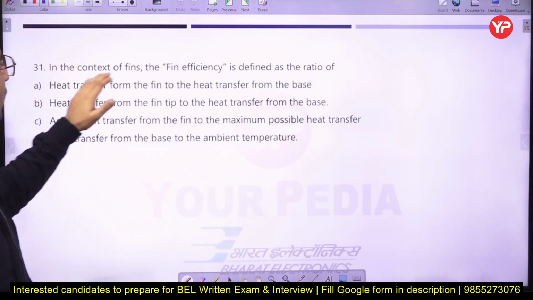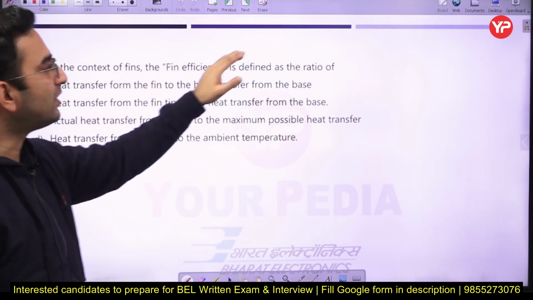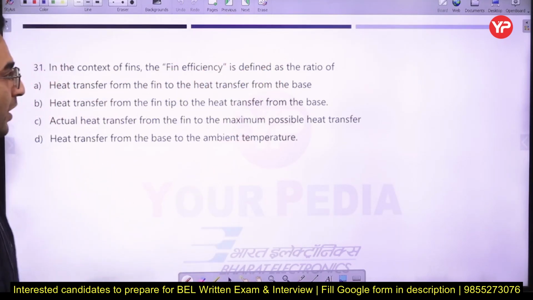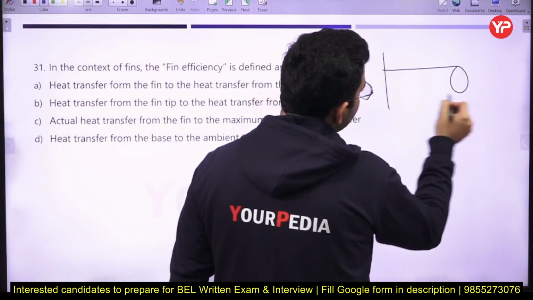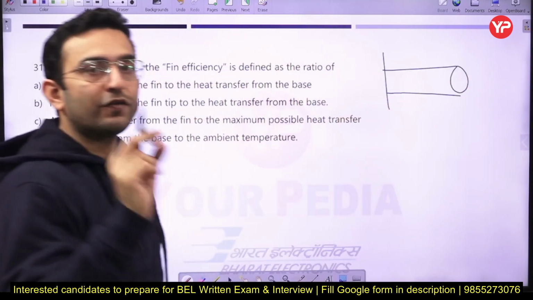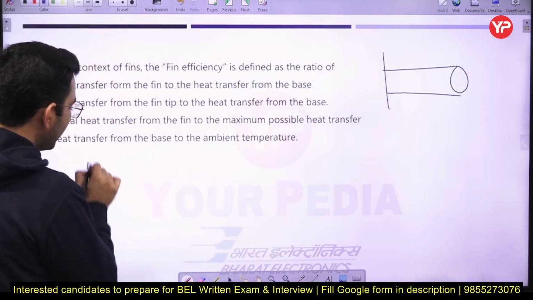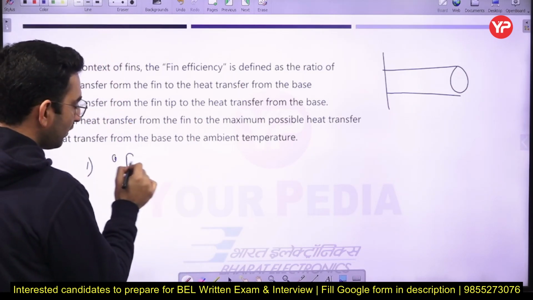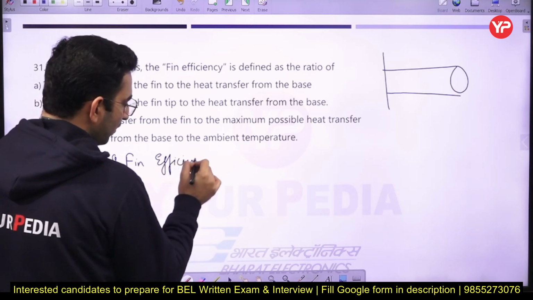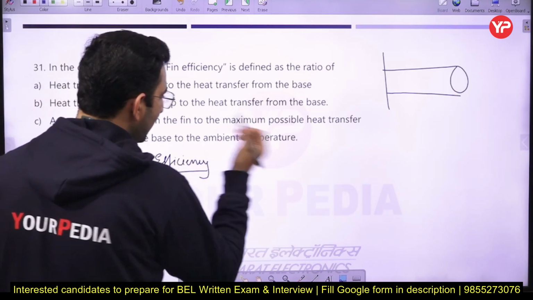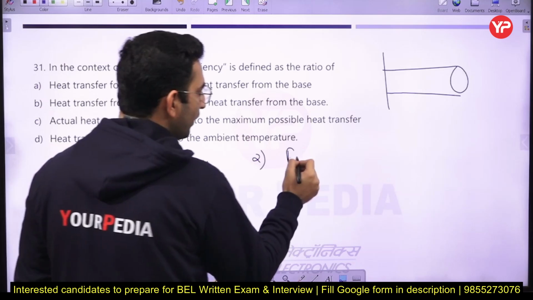Next part, in the context of fin, the fin efficiency is defined as the ratio of... Okay, so now just see. Basically, in the case of fins, we normally define two types of parameters. The first one is known as the fin efficiency, and the other is known as the fin effectiveness.